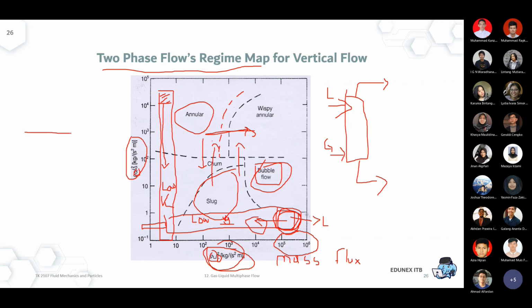So if you remember again the pipeline, the subsea, that's the riser, and we previously had a slugging problem at the bottom of the riser. This is where the slugging happens. So this is our initial point, the slugging. It's very common for an oil and gas producer to inject a gas over here. Gas lift, it's called gas lift.